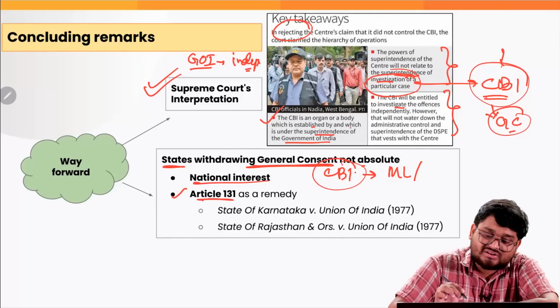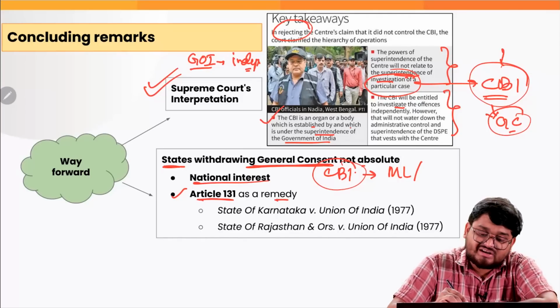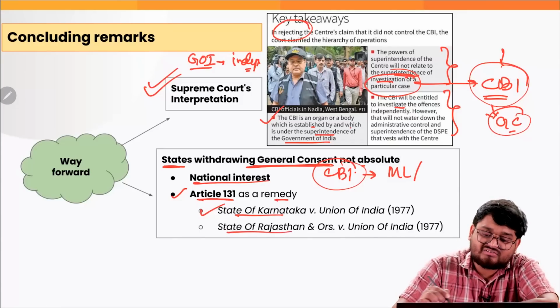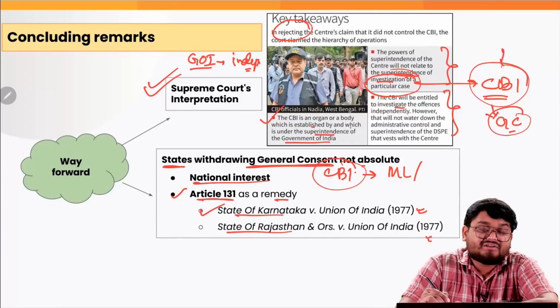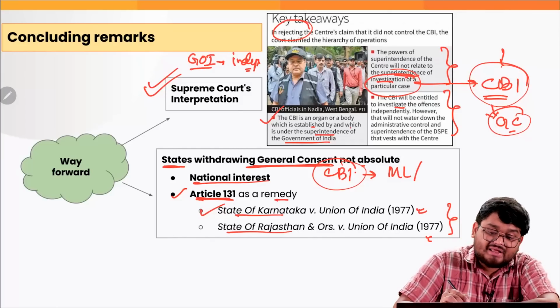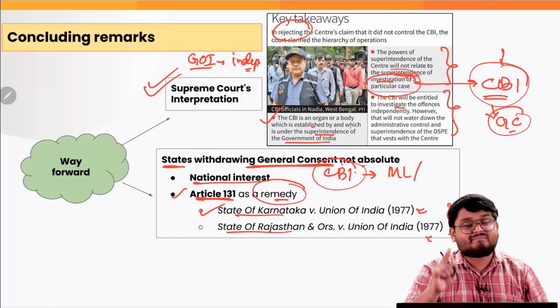Also, Article 131 can be used as a remedy. That was also highlighted in these two Supreme Court cases, that is the State of Karnataka and the State of Rajasthan in 1977, right? So these are very important cases when it comes to Article 131 that can be used as a remedy.